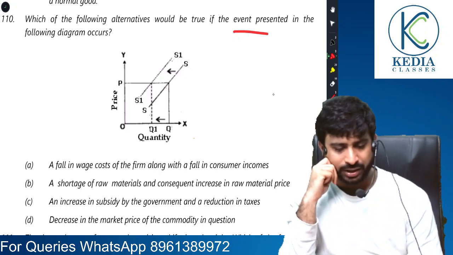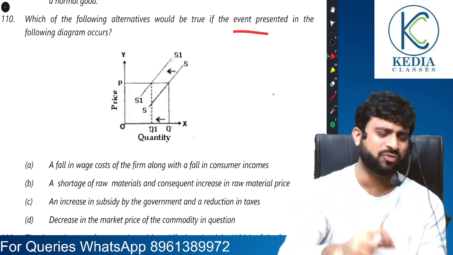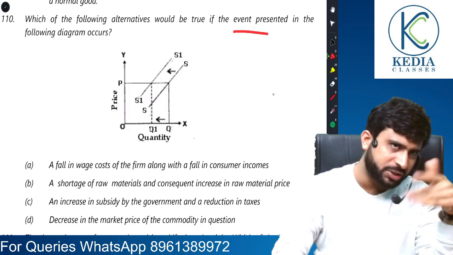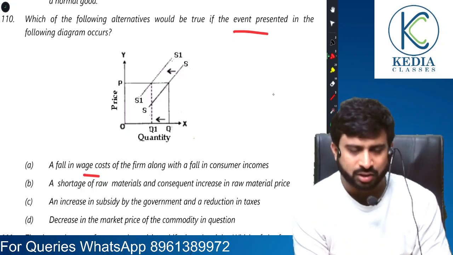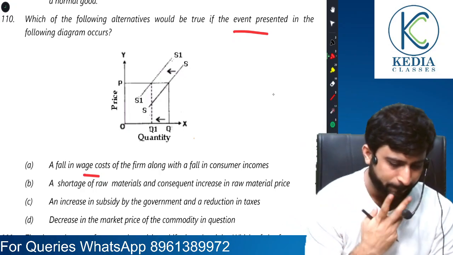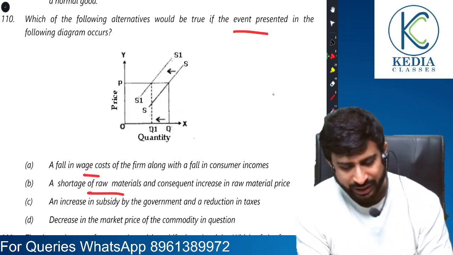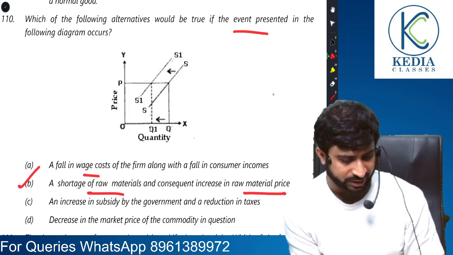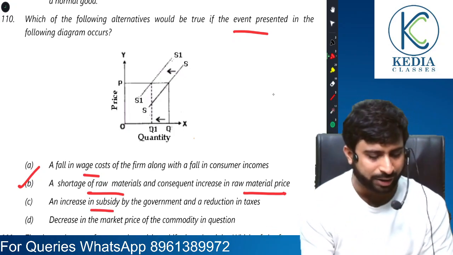Leftward shift of supply curve. Leftward shift. Okay. There is a leftward shift of supply curve. So let's see what is true. Leftward shift means falling supply. A fall in wage cost? No, because if there is a fall in wage cost, supply would rise. Shortage of raw material increase in this. Yes, this could be the reason. Others, subsidy increase will increase supply. Why would it reduce it?